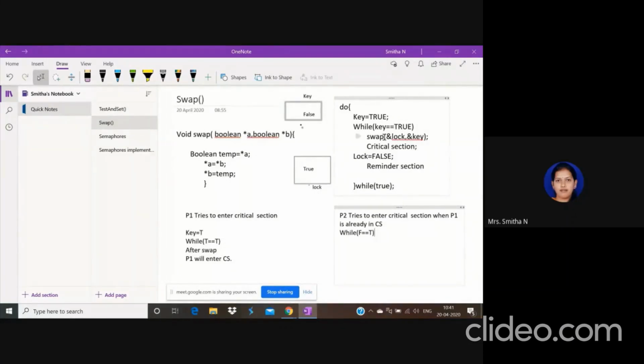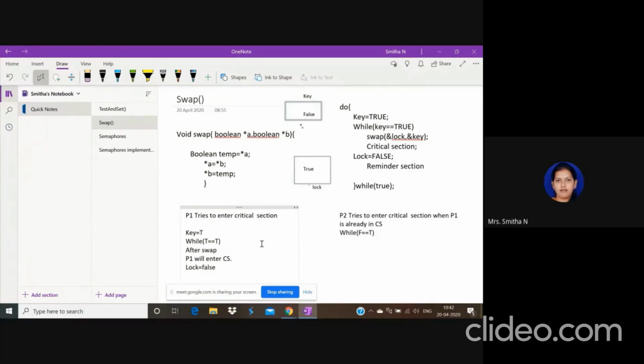Next, we'll see whether progress is achieved. Now P1 has entered the critical section. After exiting, it sets lock to false, right? So the next process, whoever is ready, can enter. Here also it is not specifying who should enter next, how many times to enter, what the limit is.